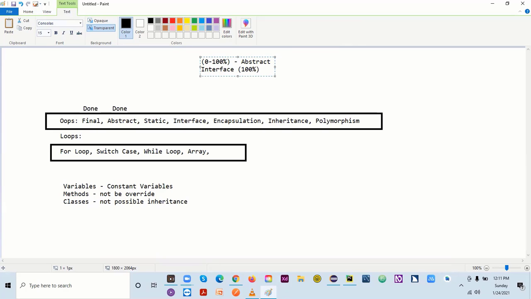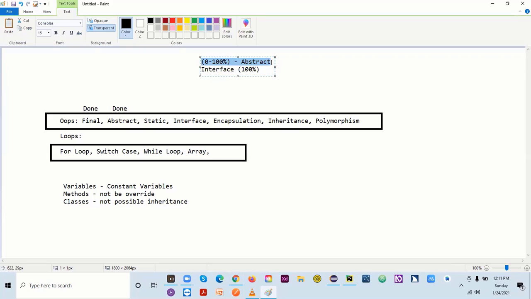So that means yesterday we saw that in an abstract class we can have a concrete method as well as an abstract method. Both kinds of method we can have. So it's partially visible to end users and partially it's not.